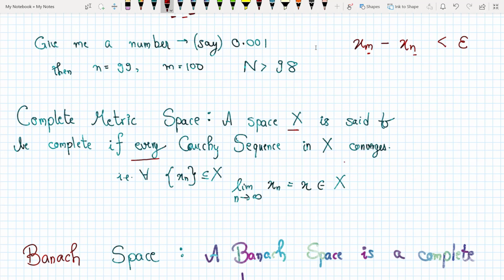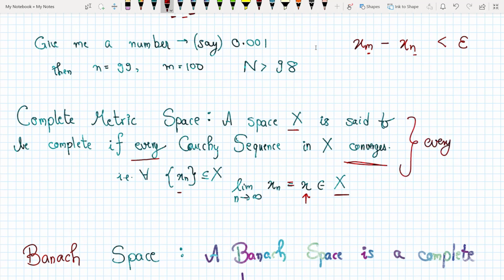What do I mean by converges? By converges, I mean that suppose xn is a Cauchy sequence in my space X, and the limit as n tends to infinity of xn equals x, then this x also belongs to my metric space capital X, and it happens for every Cauchy sequence.